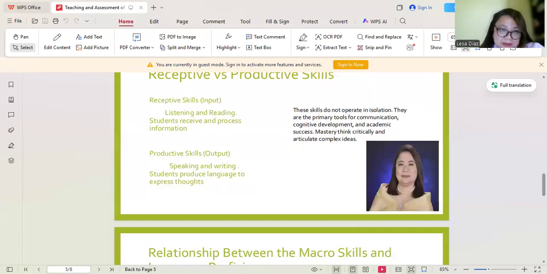So to discuss further about this, take note, guys, that macro skills do not exist, as I mentioned, in isolation. They are actually deeply interconnected. That's why we could not remove one skill from the other, from the five skills. Each of the skills is very important, no? We could not remove one or any of this. So macro skills do not really exist in isolation.